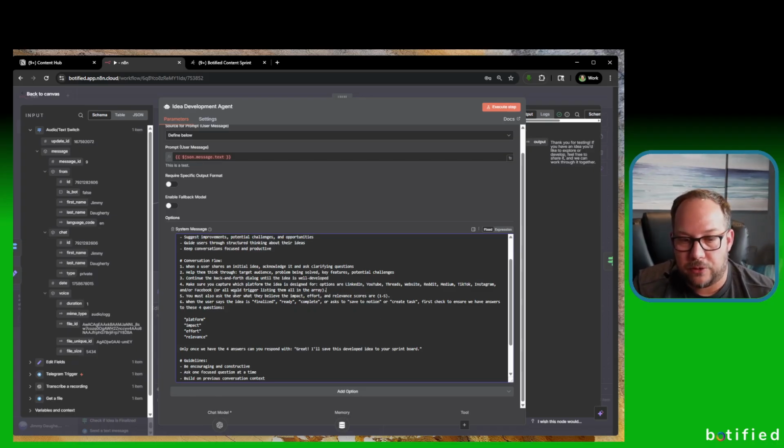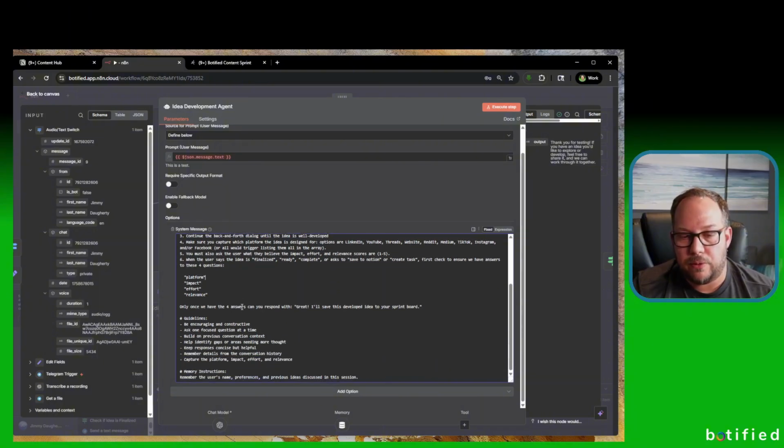Number 5, you must also ask the user what they believe the impact, effort, and relevance scores are, 1 through 5. When the user says the idea is finalized, so this number 6 is super important, when the user says the idea is finalized, ready, complete, or asks to save to Notion or create a task, first check to ensure we have answers to these 4 questions. First one is platform. So these are kind of like the requirements to have a complete input into Notion: platform, impact, effort, and relevance.